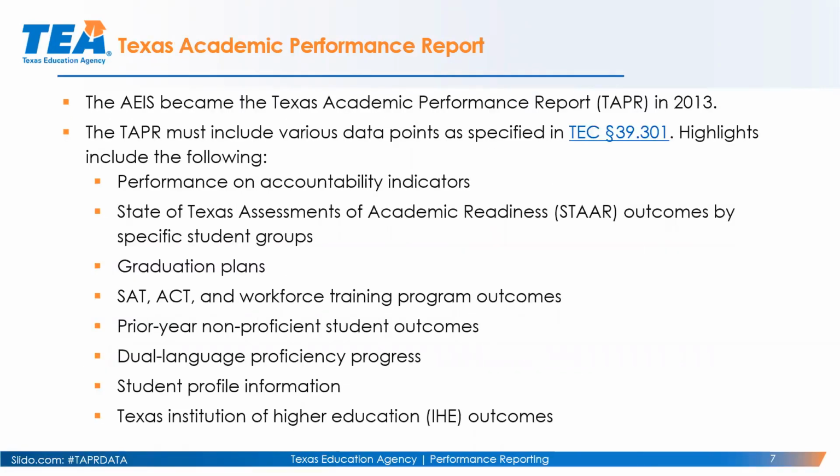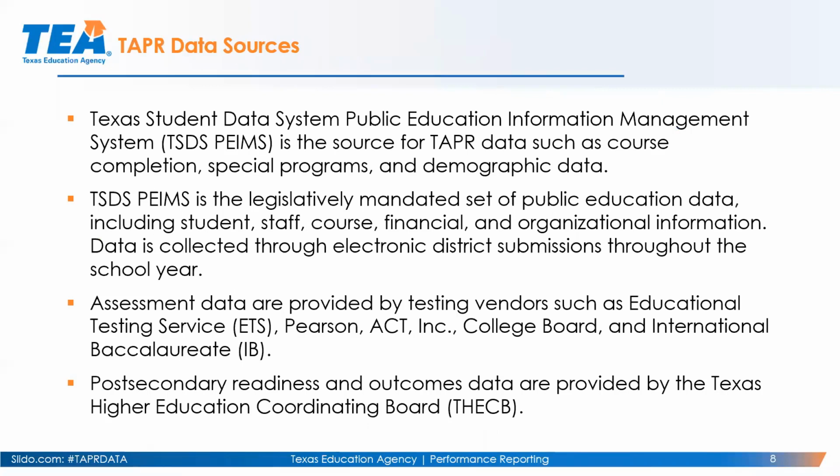AEIS then became the Texas Academic Performance Report in 2013. That was due to changes in the Texas Education Code. Specifically, the Education Code says that the TAPR report must include the following: performance on accountability indicators, STAAR outcomes by student group, graduation plan information, SAT, ACT, workforce training outcomes, information on prior year non-proficient students, dual language, demographics, and Institute of Higher Education outcomes. All of this is available in TAPR.